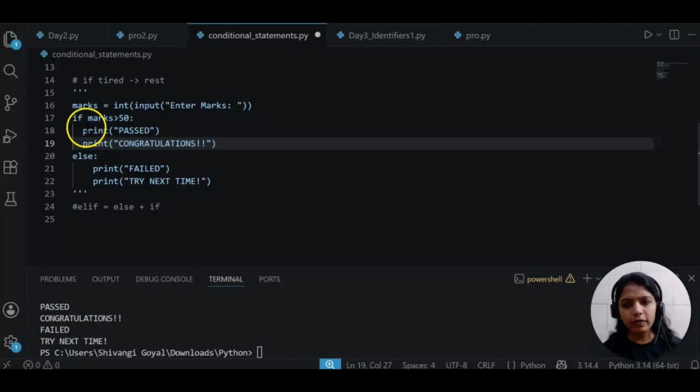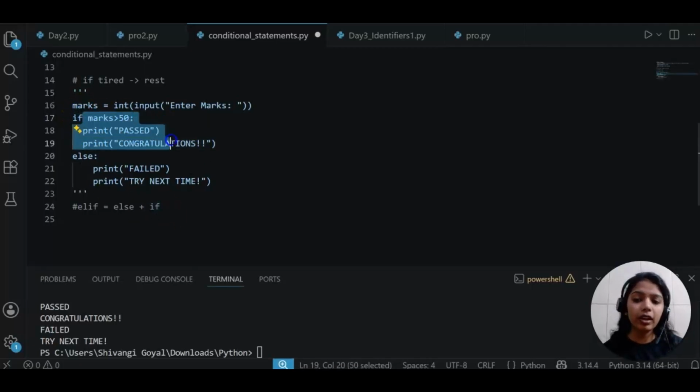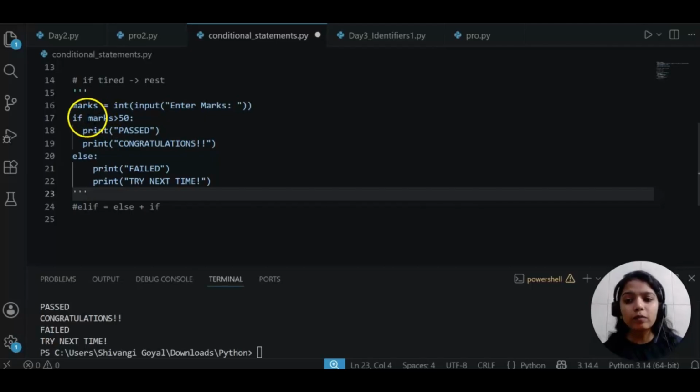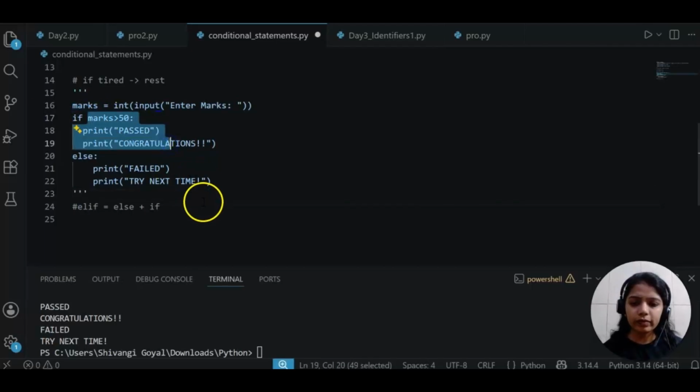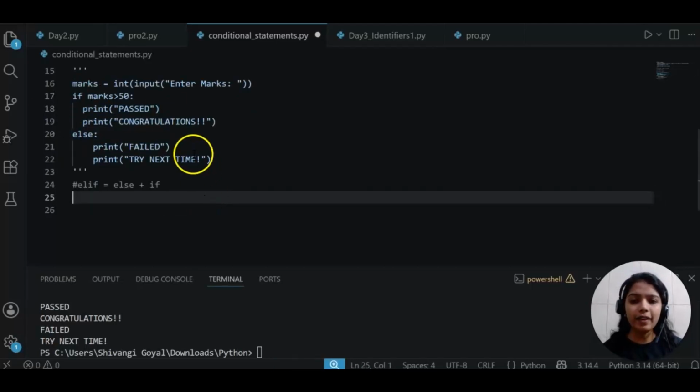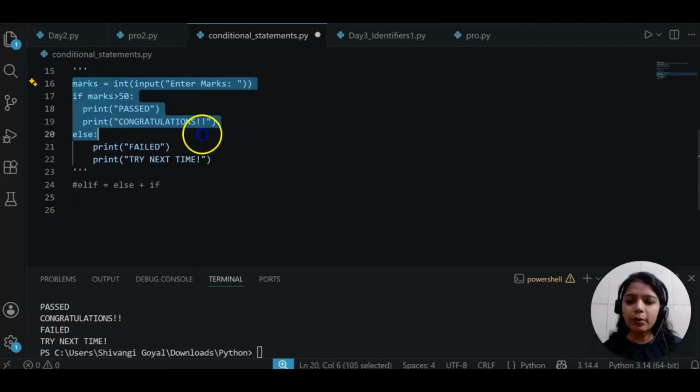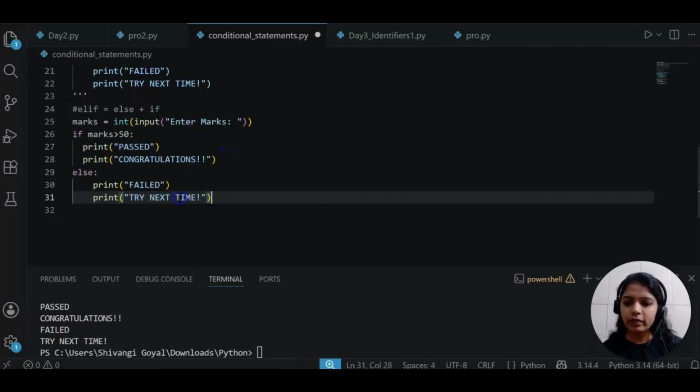So whenever you have more than one condition, it's not like only one elif you can have, you can have multiple. Whenever you have more than one condition, for that you have to use elif. Let's copy paste the same program here. Here, if marks is greater than 50, passed, and congratulations.